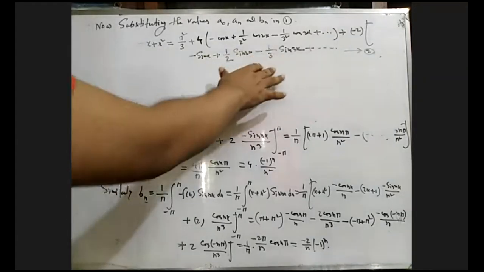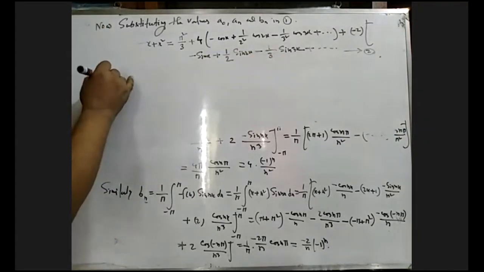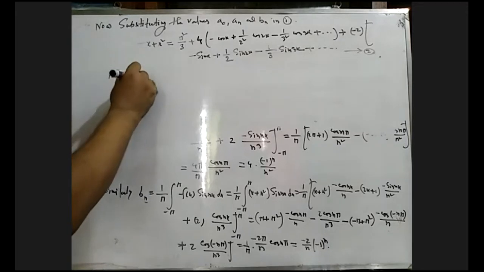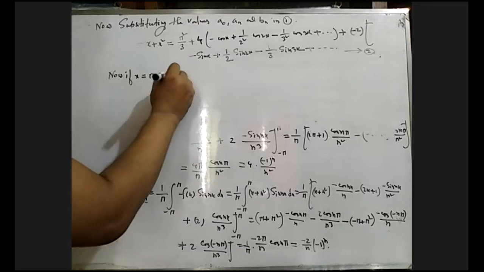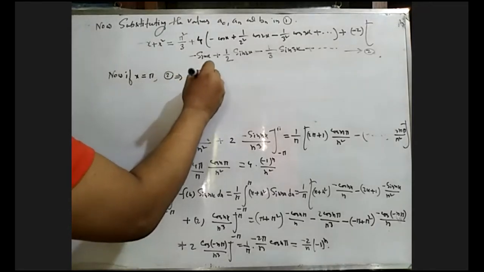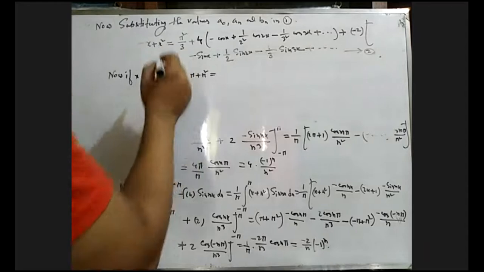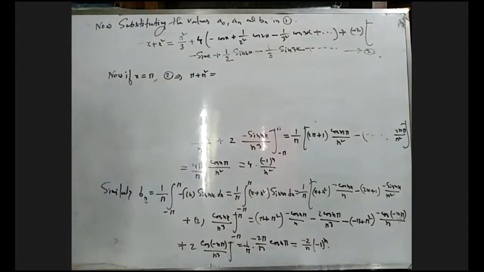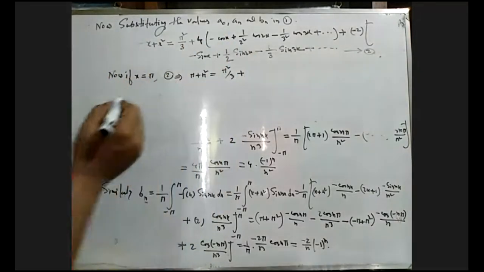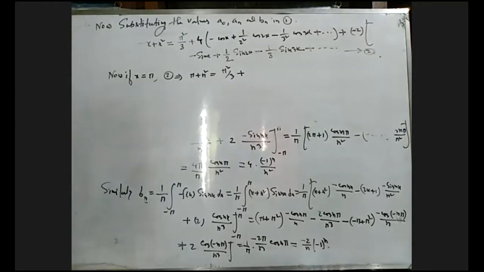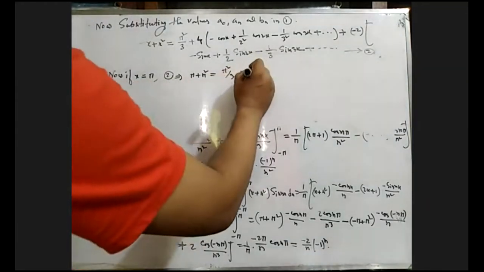Now in this equation, if we put x equals to pi, then from 2 we get pi plus pi square equals to what will be? Pi square by 3 plus 4 into what will be?